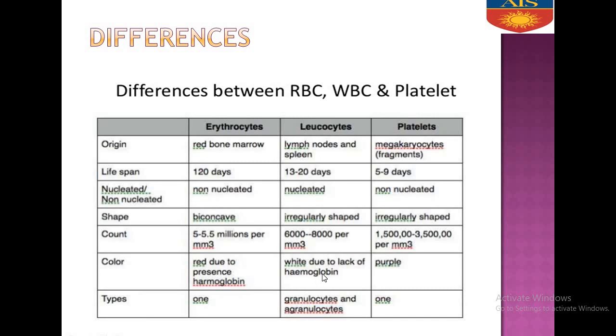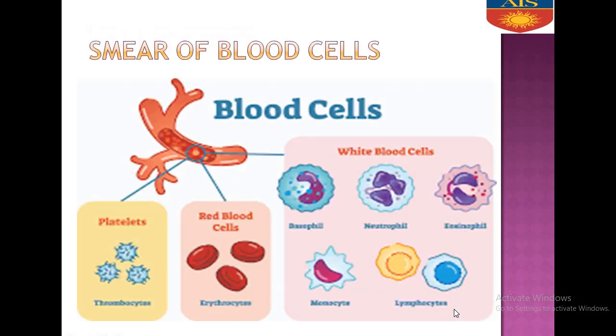Now, why are our WBC white in color? Due to lack of hemoglobin, because it lacks hemoglobin. Platelets are purple in color. Now, type, RBC is one type, but leukocytes are of two types, granulocytes and agranulocytes. Now, what is a granulocyte? In which granules are present. Agranulocyte, in which granules are absent. And platelets are also of one type.